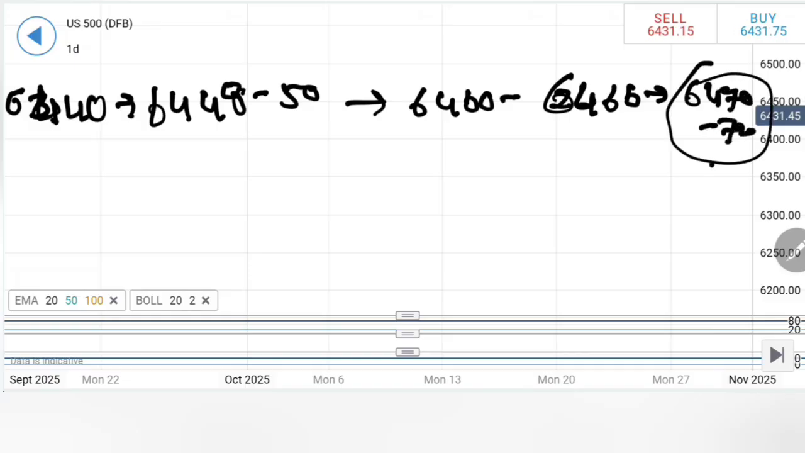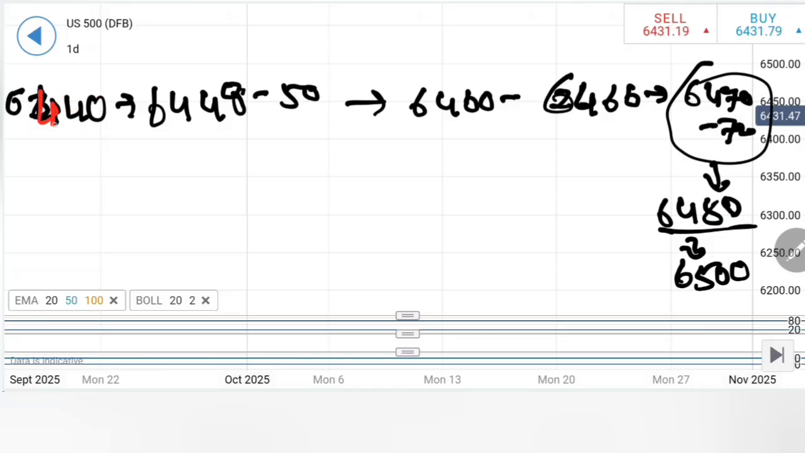Now see, very nearby resistance, you cannot avoid this. And then 64.80, beyond 64.80 we can stay bullish for 65.00, till 64.70, 64.80. It has got enormous resistance on the upside, hence you have to be careful.